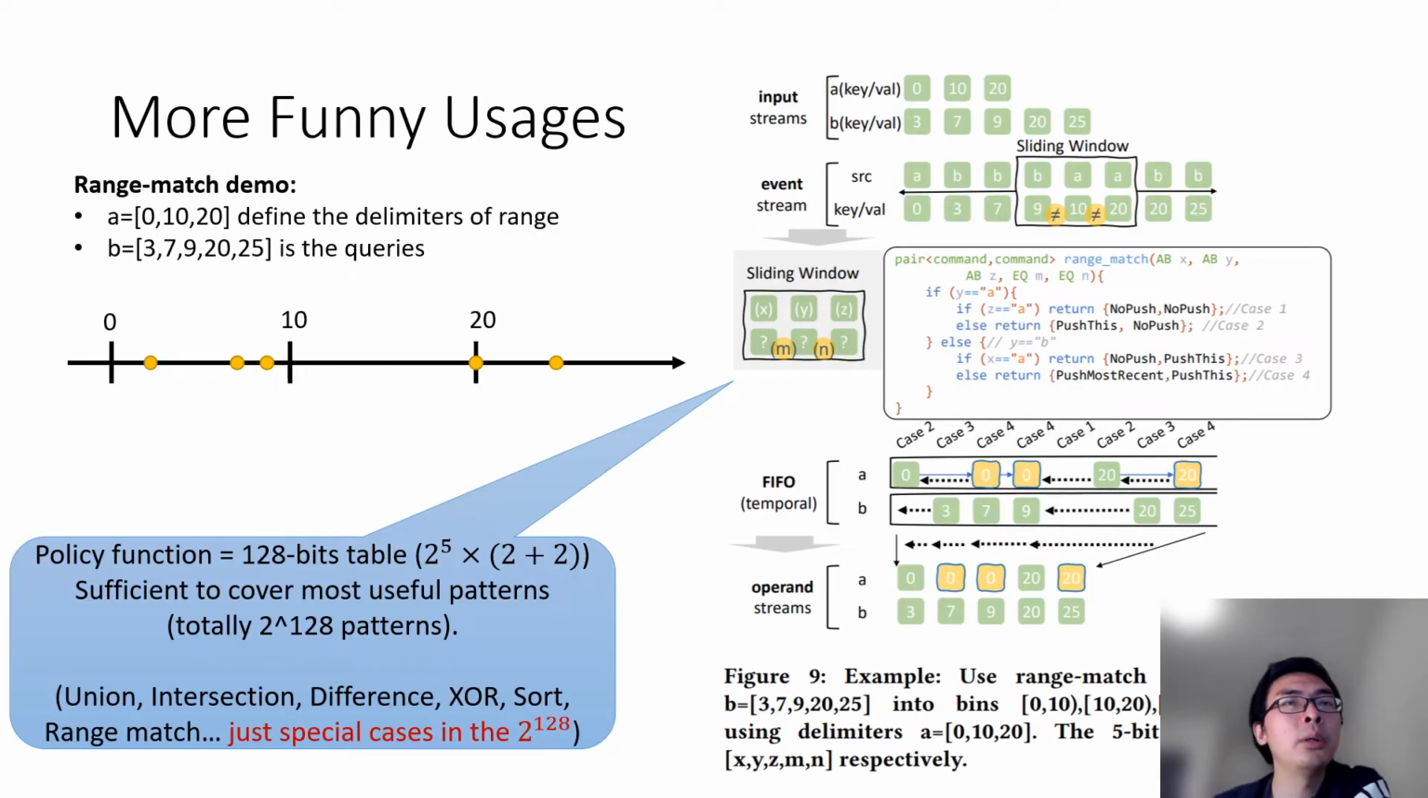Using this uniform framework, we can create even more fun in usage, not just the boring union or intersection. Like this, range match. The first array defines the delimiters of the ranges, and the second array defines the queries. In fact, our method can support up to 2 to the top of 128 patterns. That's a huge number.